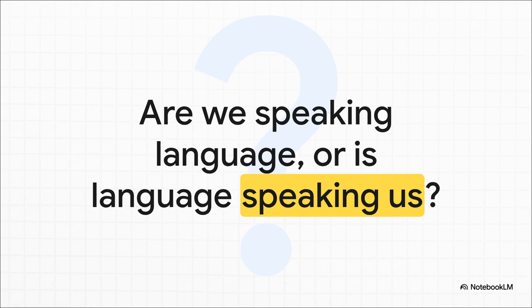If every single idea we have and every single word we choose is strictly governed by this hidden matrix of rules, oppositions, and contrasts, who is actually in control of the game? Are we just using language as a handy tool to speak our minds? Or by giving us the very structural framework for how we perceive reality, is language actually speaking us?